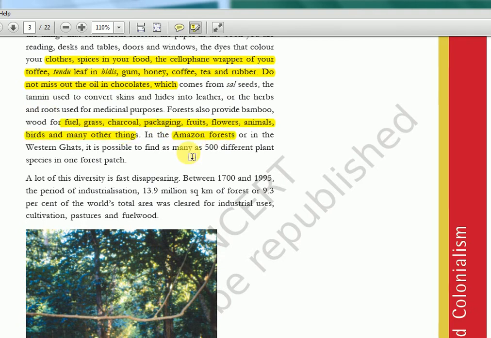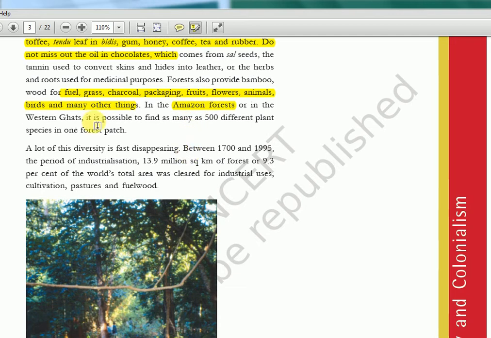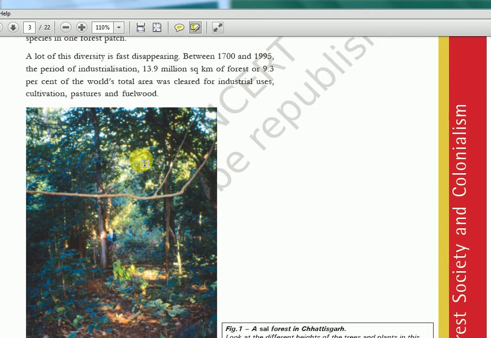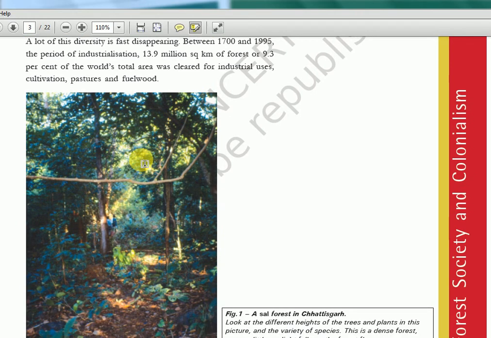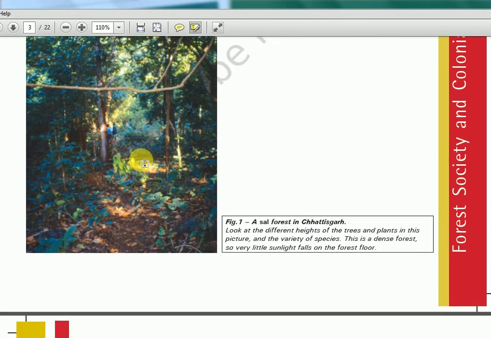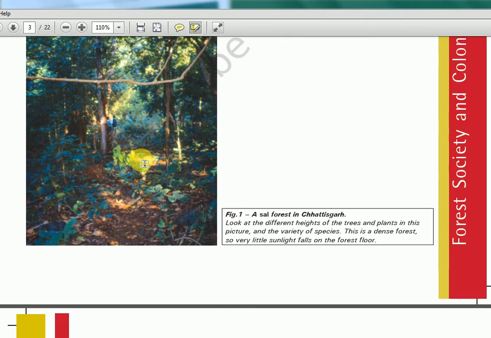Amazon forest, like the lungs of the world they call it, or the Western Ghats also, and also in Northeast India. There are huge amounts of evergreen forest, with too much canopy, and even the sunlight will not reach the ground. That level of forest we have in India and also outside India. This particular picture is about a sal forest. Sal, the tropical deciduous trees. I think when we learned teak, sal, deodar and all, it was in the tropical deciduous category in geography.